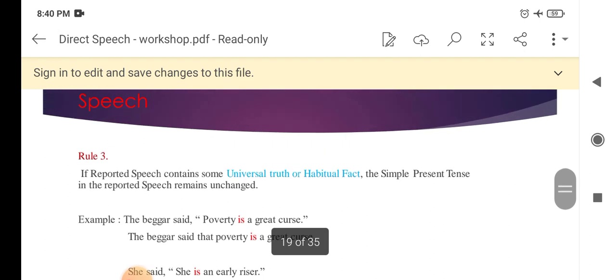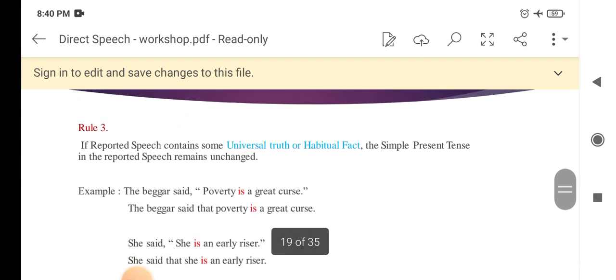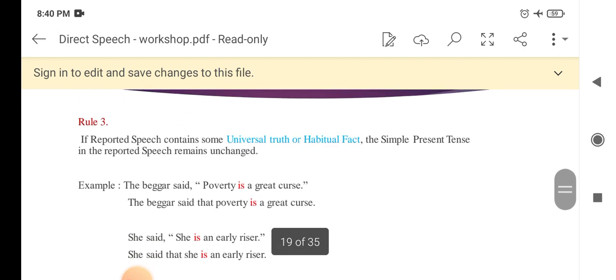Okay, now we see rule 3. If the reported speech contains some universal truth, habitual fact, scientific fact, or any proverb, the simple present tense in the reported speech remains unchanged. For example, the beggar said, Poverty is a great curse. The beggar said that poverty is a great curse. She said, she is an early riser. She said that she is an early riser.